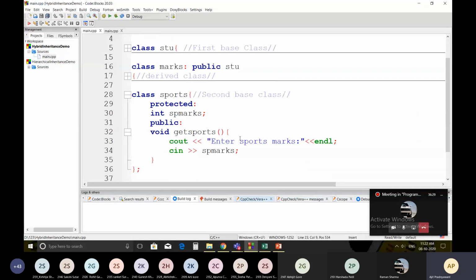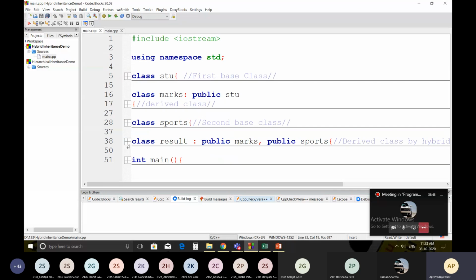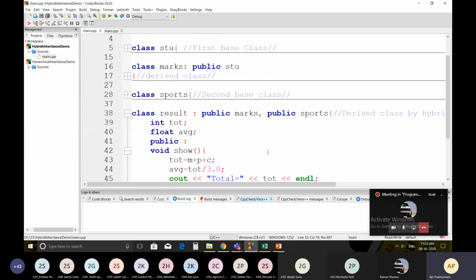Next is sports. In the sports, in the protected area, sports marks is taken from the user by using this getSports method. And what is done inside the result is everything is present inside the marks and sports class. So we have derived class result from the marks and sports.